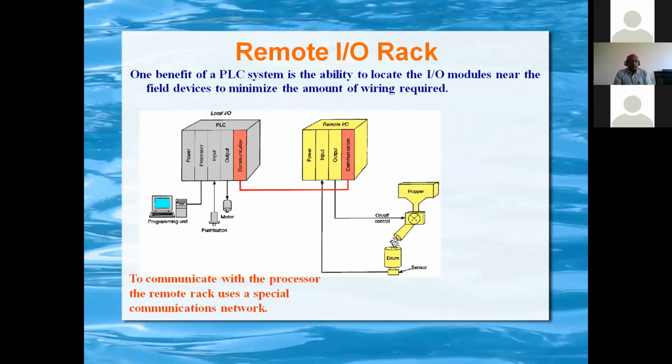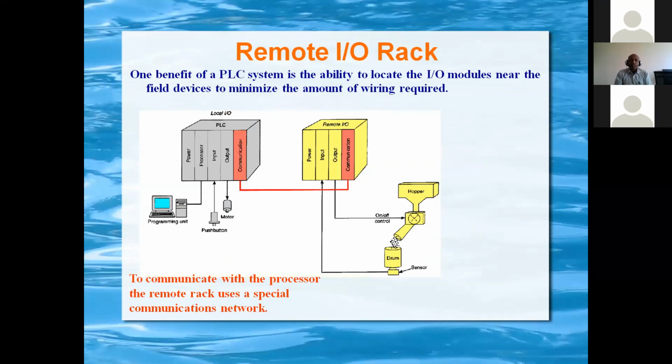Another advantage of the PLC is we can keep the processor rack in a control room and the IO, only input and output modules with communication modules, in a separate geographical area.